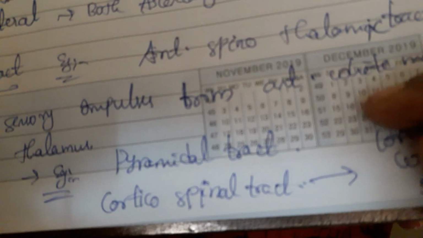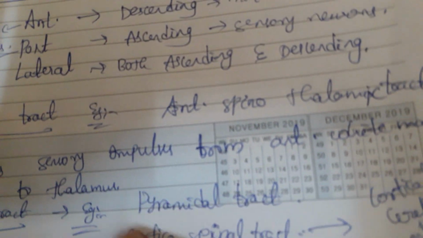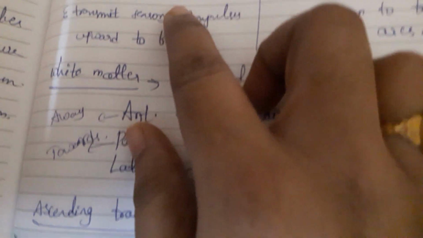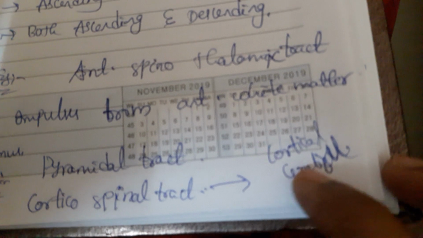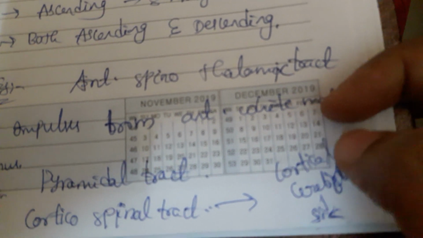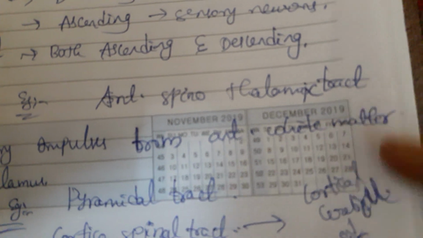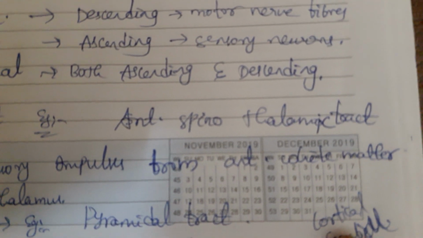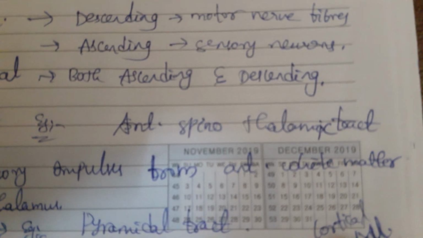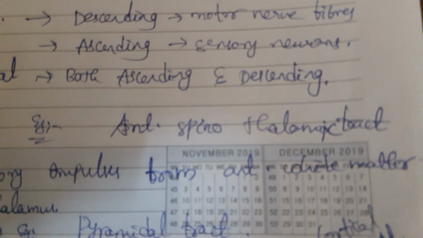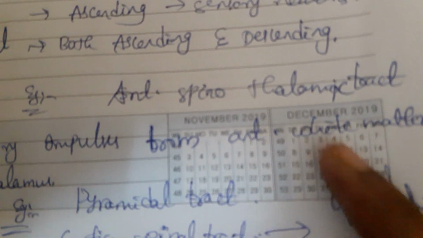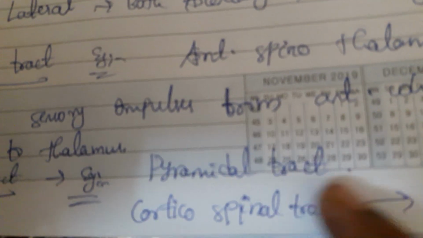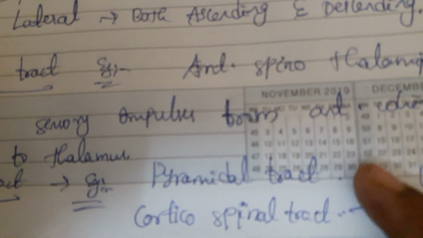So that's why this function is descending. Always the neurons involved here are motor neurons, from brain to peripheral region, that is, from central to peripheral. The corticospinal tract carries the impulses from the cortex region of the cerebrum to the spinal cord. In the same way, extrapyramidal tracts are also tracts that do not pass through the internal capsule, and they arise from the subcortical region of the brain. Subcortical region is below the cortex region of the cerebrum. Other examples are the vestibulospinal tract and rubrospinal tract.